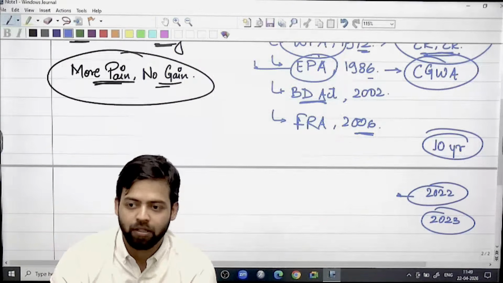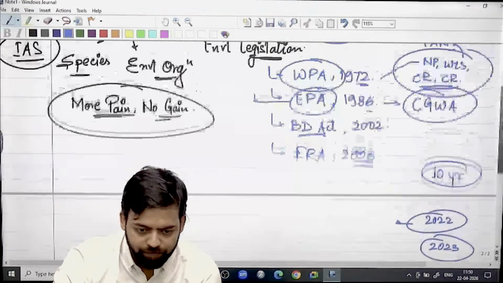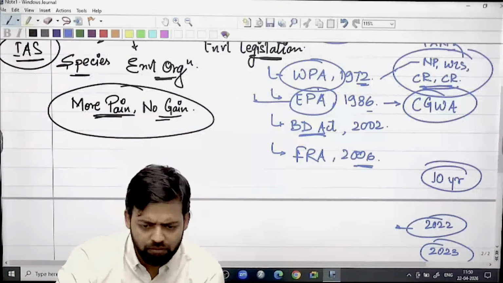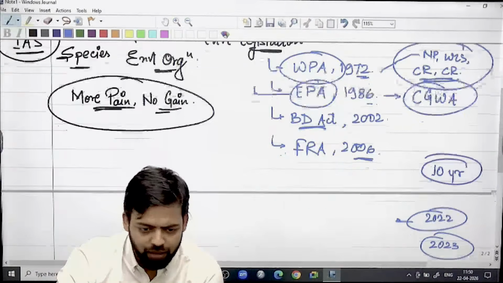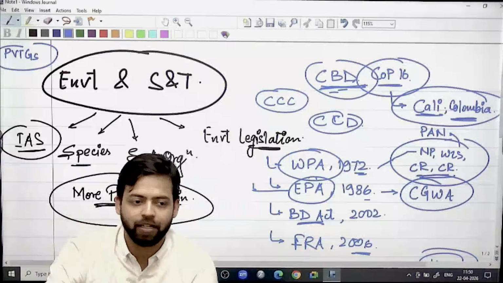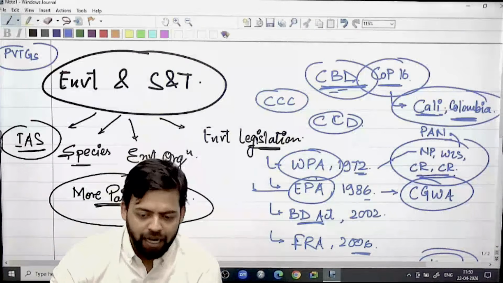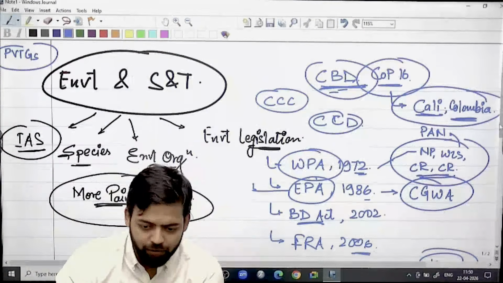He will choose to cover those areas, right? Now there are more than 100 national parks and more than 500 wildlife sanctuaries.